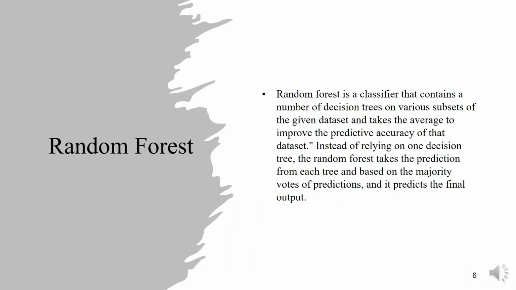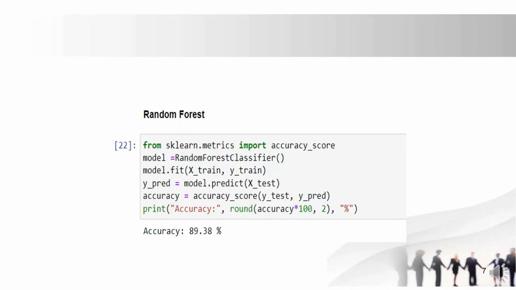And here is our third model, which is random forest classifier. It is a classifier that contains a number of decision trees on various subsets of the given dataset and takes the average to improve the predictive accuracy of that dataset. Instead of relying on one decision tree, the random forest takes the prediction from each tree and, based on the majority vote of predictions, it predicts the final output. Here is the code for the random forest classifier, and the accuracy of this model is 89.38%.